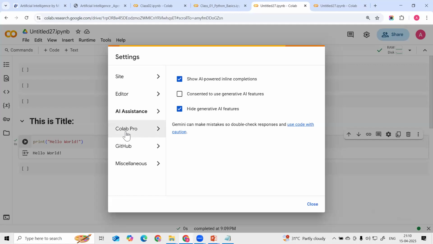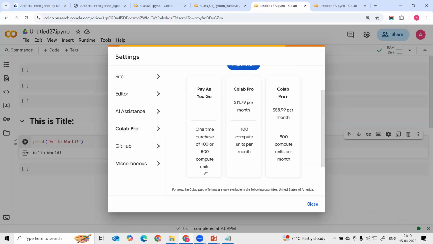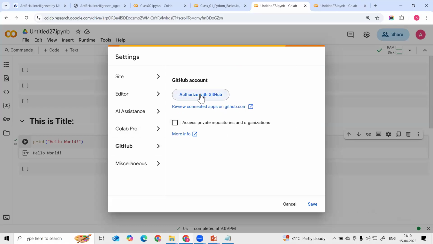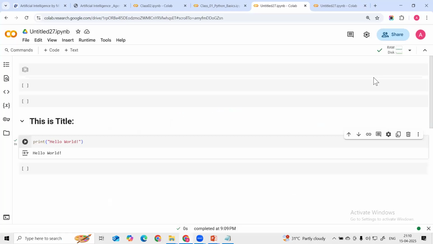Then there is also Colab Pro, but we are not going to use this. These are the paid version. And in GitHub also, we can connect with GitHub and access the data from GitHub. We can write your file and store the file in GitHub also. So this is how we are going to see these different settings.